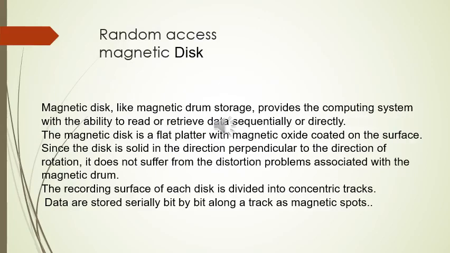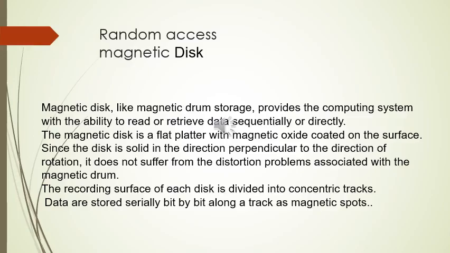Magnetic disk, like magnetic drum storage, provides the computing system with the ability to read or retrieve data sequentially or directly. The magnetic disk is a flat platter with magnetic oxide coated on the surface. Since the disk is solid in the direction perpendicular to the direction of rotation, it does not suffer from distortion problems associated with the magnetic drum.